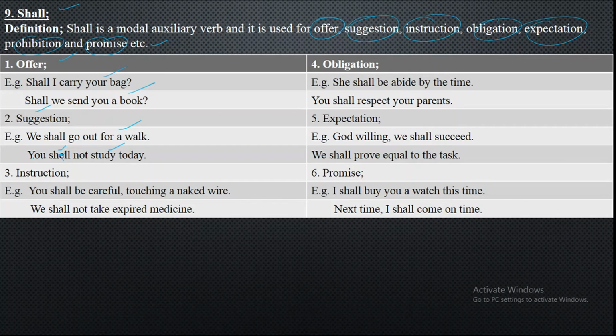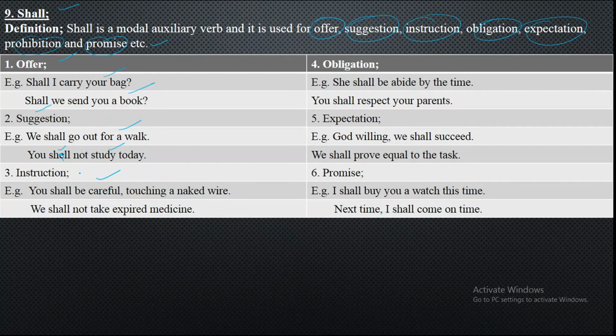Next, we have got instructions. When you instruct someone, guide someone, you will be using modal auxiliary verb shall. You shall be careful touching a naked wire. This is an instruction, that if you touch it, you will be affected by it. Next example, we shall not take expired medicine. It is an instruction by the doctor and it can also be written on the medicine. You can see, that is known as the instruction.